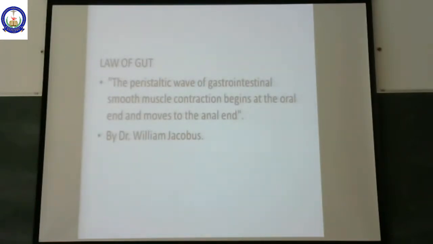There is something called the law of gut. What is this law of gut? The law of gut says that the peristaltic wave of gastrointestinal smooth muscle contraction begins at the oral end and moves to the anal end. This law of gut was given by Dr. William Jacobs. According to Dr. William Jacobs, the law of gut states that the peristaltic wave of the gastrointestinal tract begins at the oral end and moves towards the anal end.